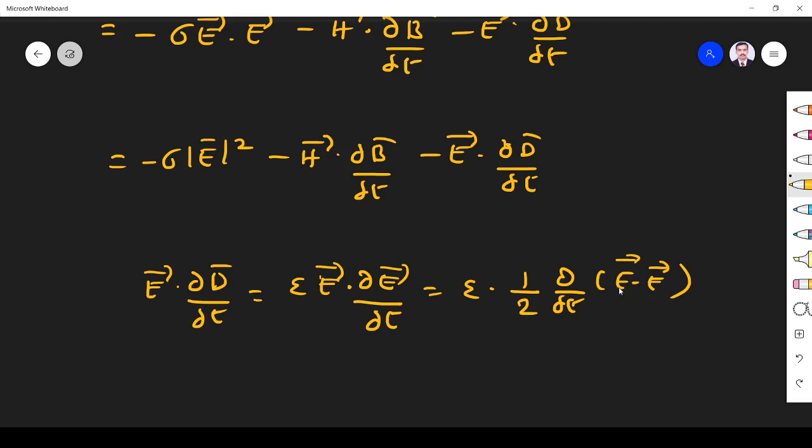If you differentiate E squared, what will happen? It is 2 into E dou E by dou T. So the 2 cancels, and epsilon E dou E by dou T, the same thing will be happening.